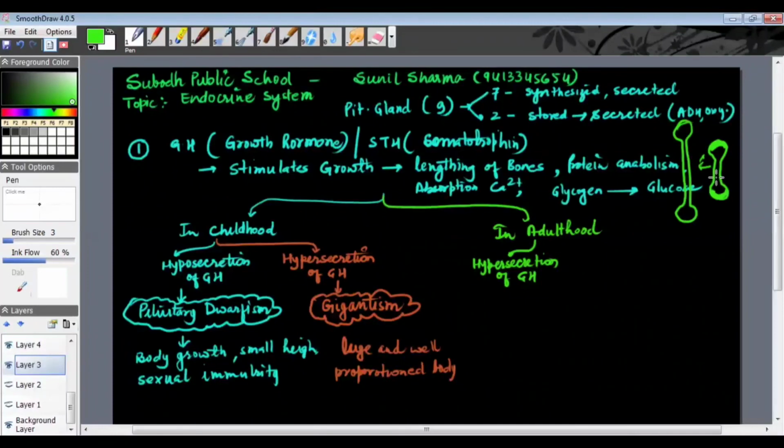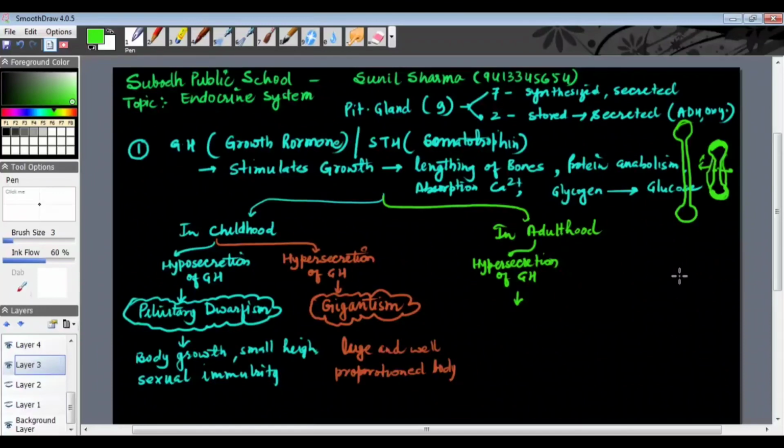So in that case, if in adulthood the secretion of GH is increased, then it will result in improportionate body increase. Improportionate means my bones start growing improportionately, they start becoming broad and growing in an improportionate way.